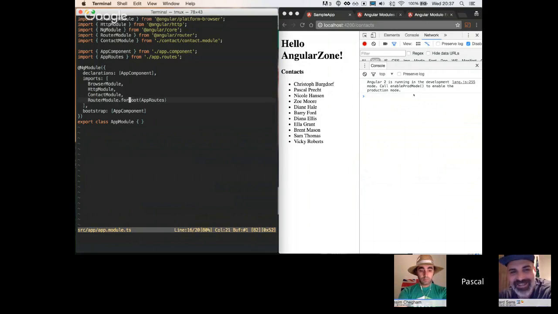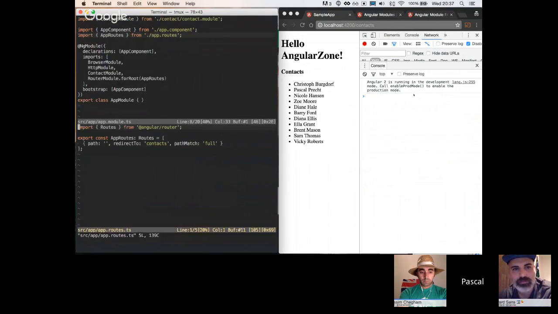Yeah, right. That's cool. So what we do here is we add routing. We pass in our routes, and our routes are imported from app.routes. If we open up the file, we'll see that it's really just a single route that we've defined with an empty path.